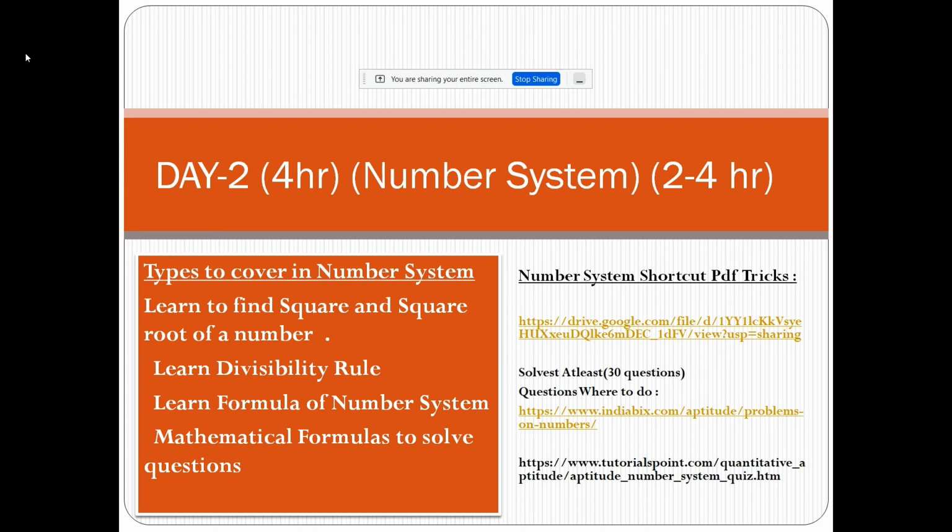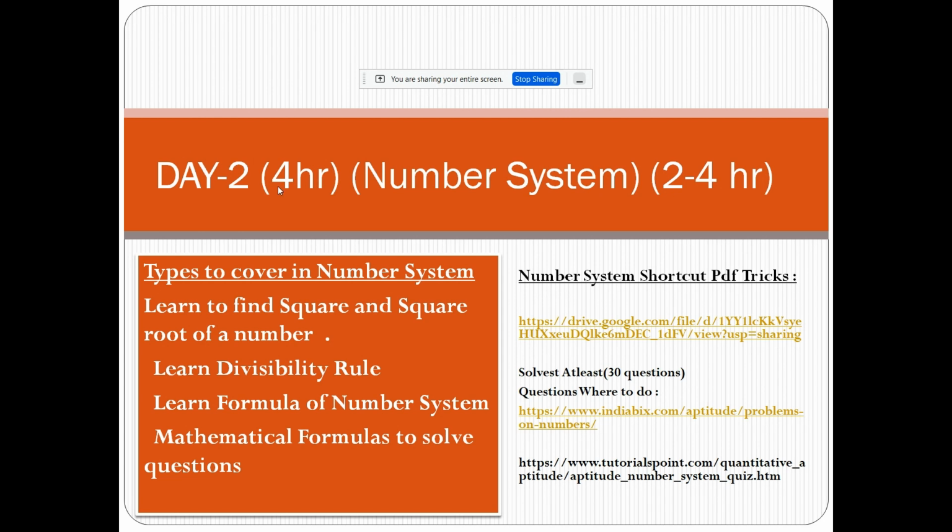So in that topic, you have to cover the types. Learn to find the square and square root of a number. Learn the divisibility rule. Learn the formulas of the number system. Solve mathematics problems. So these are the things you have to cover in the number system, so that you will be easily comfortable with it.